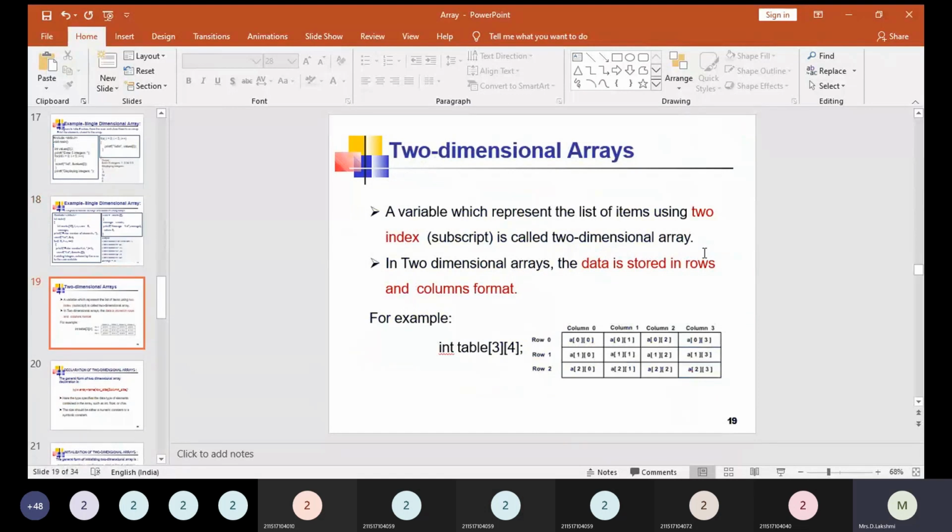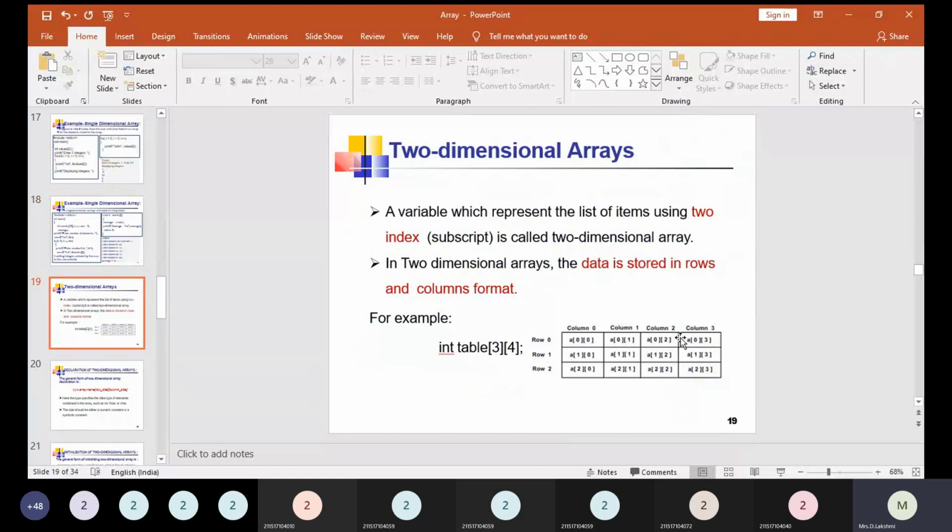Next one, we are going to discuss two dimensional arrays. Two dimensional arrays are also called 2D arrays. A variable which represents the list of items using two indexes, or subscripts, is called a two dimensional array. In a single dimensional array we have only one index or subscript, right? Only a single line from index 0 up to the array size. In case of two dimensional arrays we are going to have two indexes or subscripts, so it is called a two dimensional array. In two dimensional arrays the data is stored in rows and columns format.